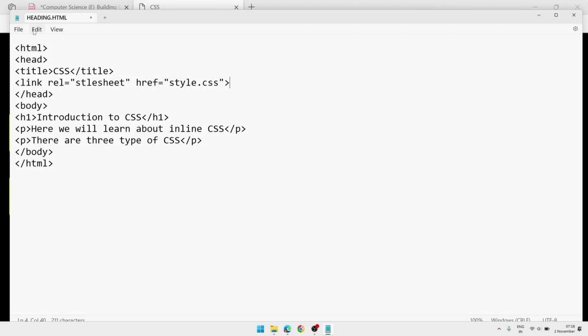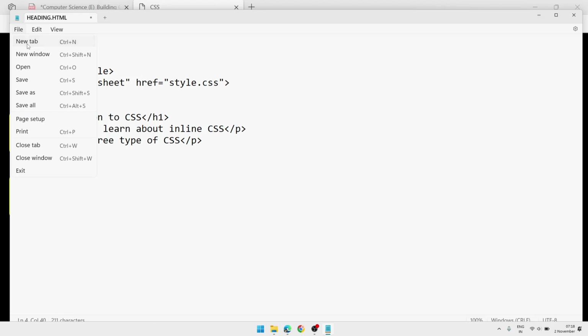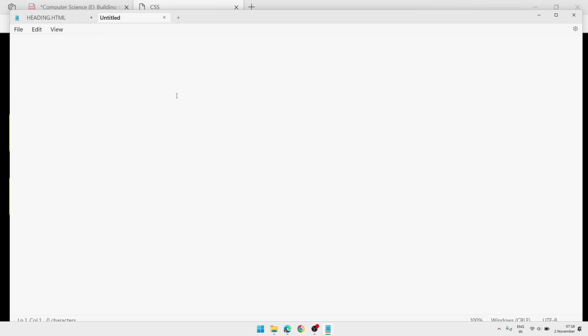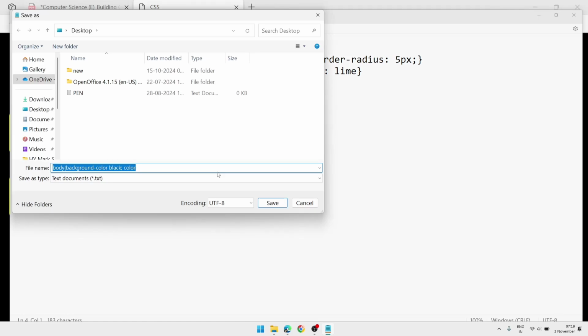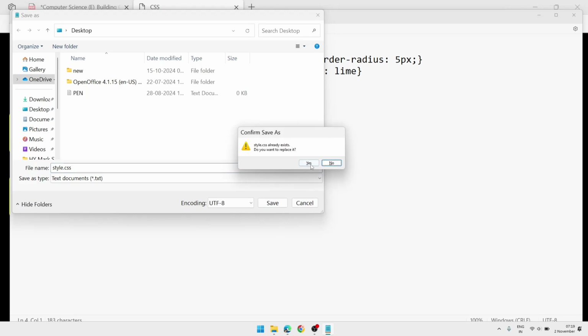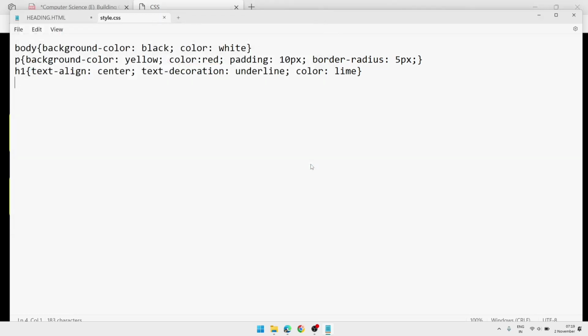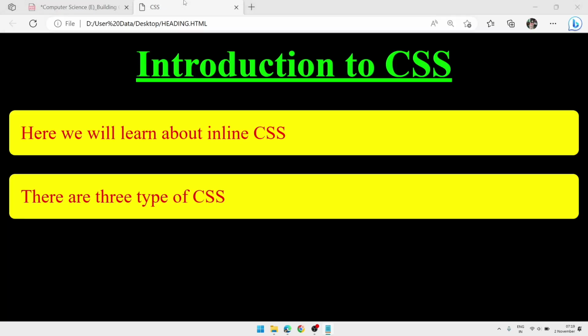We will do only this much part, and we'll take a new file and we will paste the code whatever we have applied for the document. Now we will save the file. File, save as. We'll give the name as style.css. I already have it, so we'll override the file. Now if I reload the page, you'll see the same style is applied.